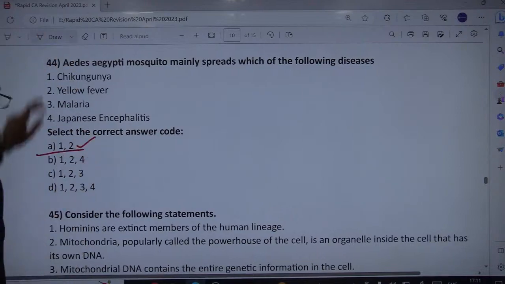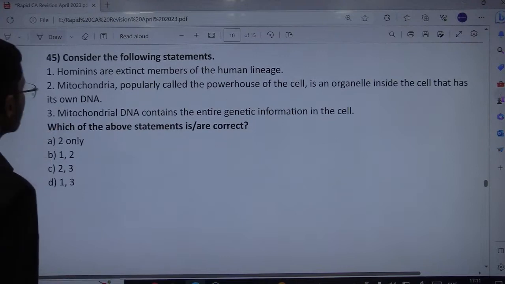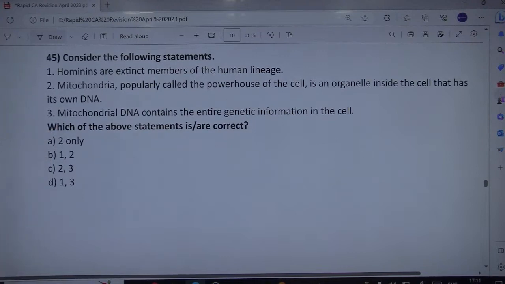Fine. Okay. Next, hominins are the extinct members of the human lineage. The question is about hominins. Hominins are indeed extinct members of the human lineage. Mitochondria, popularly called the powerhouse of the cell, is an organelle inside the cell that has its own DNA. Okay, and mitochondrial DNA contains the entire genetic information in the cell. So mitochondria is indeed the powerhouse of the cell and is an organelle that has its own DNA. Fine, but does mitochondrial DNA contain the entire genetic information in the cell?